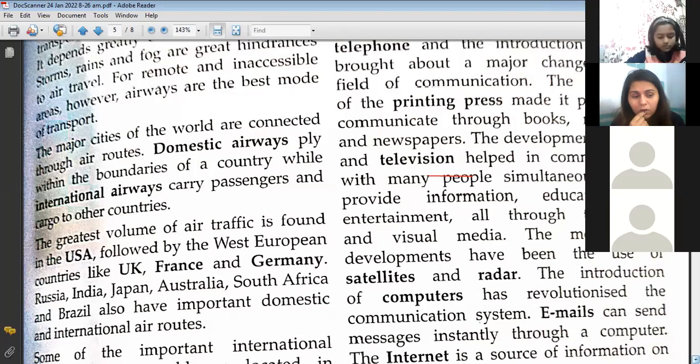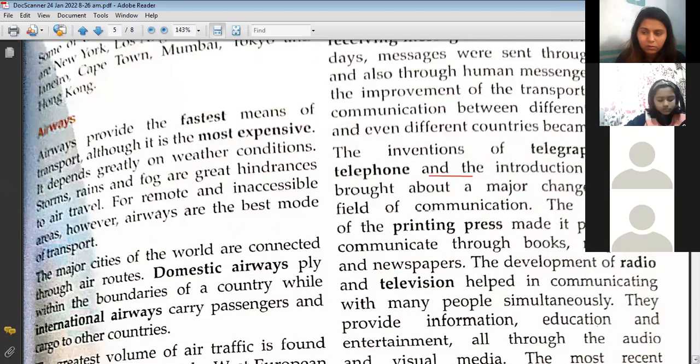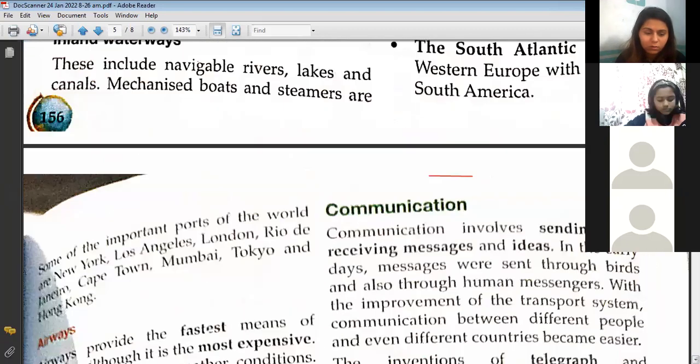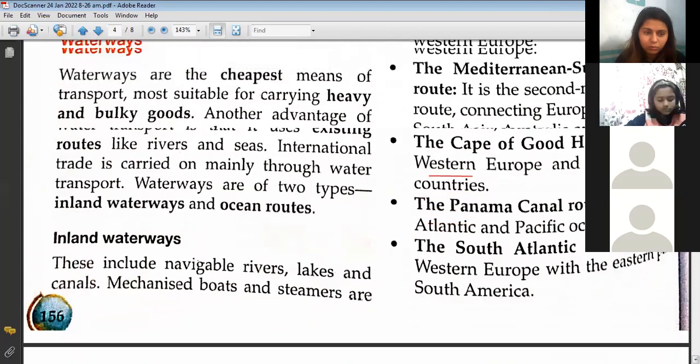Now the thing comes with talking about railways. So railways, as usual, we know are very important for us. And who invented railways? Who started railways in India? Do you know that? Can you tell me who started it in India?